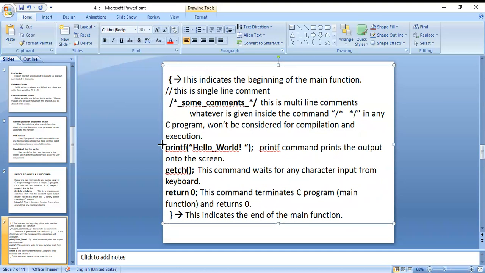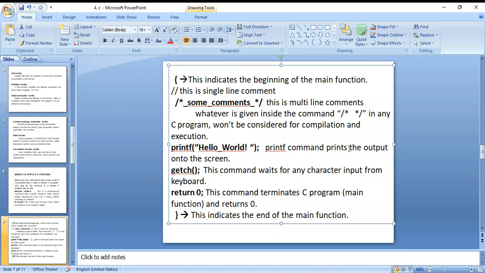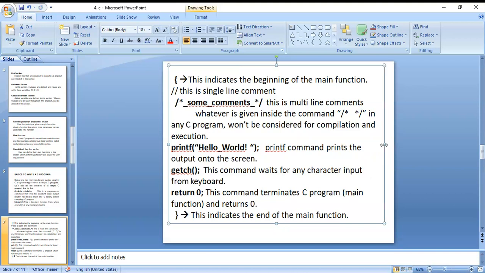Comment lines are of two types: single line comments and multi-line comments. Single line comment means only one line, and multi-line comments means more than one line of comments. This is the starting and this is the ending of that. Next, printf hello world. The printf command prints the output onto the screen.